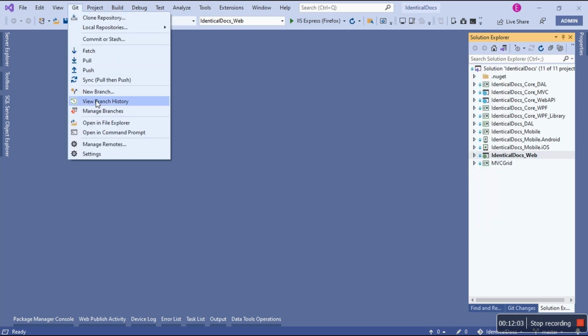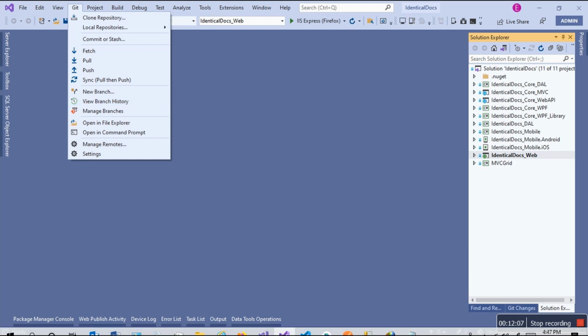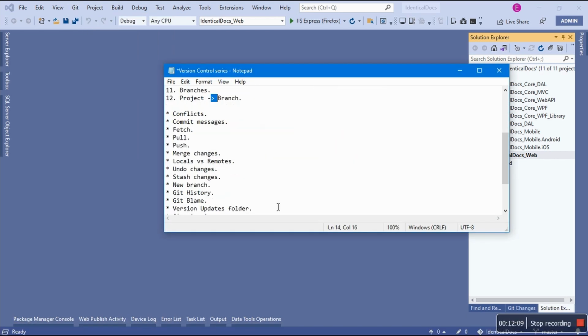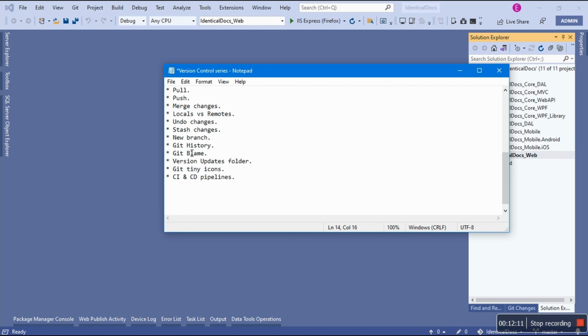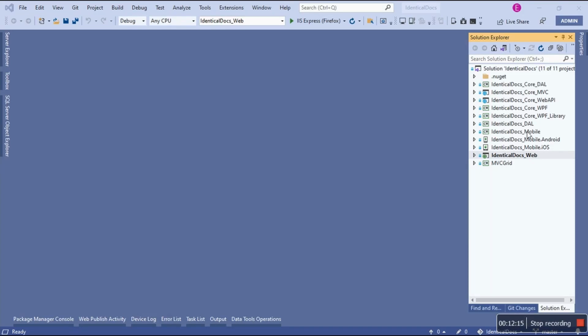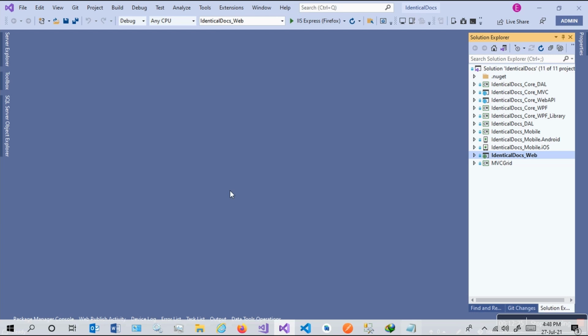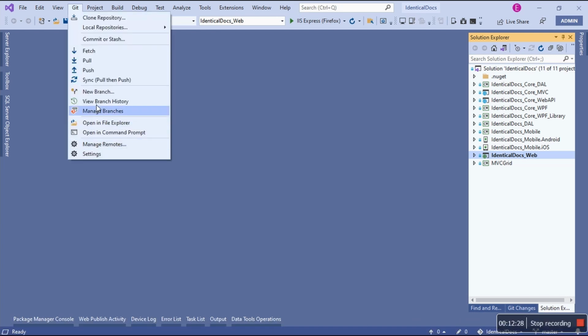And then a huge thing is this one, view branch history. Do we have it scheduled? Of course we have it scheduled. Git history. We're going to talk about this in the context of this system of mine, Identical Docs. We're going to look at the history, the use case, and why it's imperative for you to keep on checking the history. Okay, what else? And then manage branches. We'll also look at this.